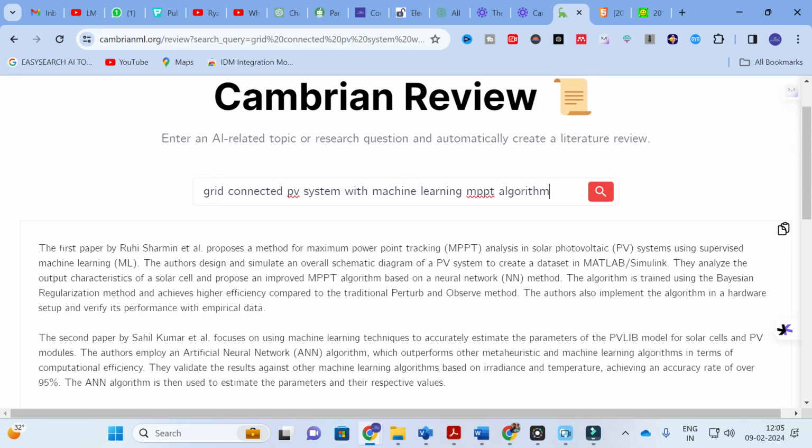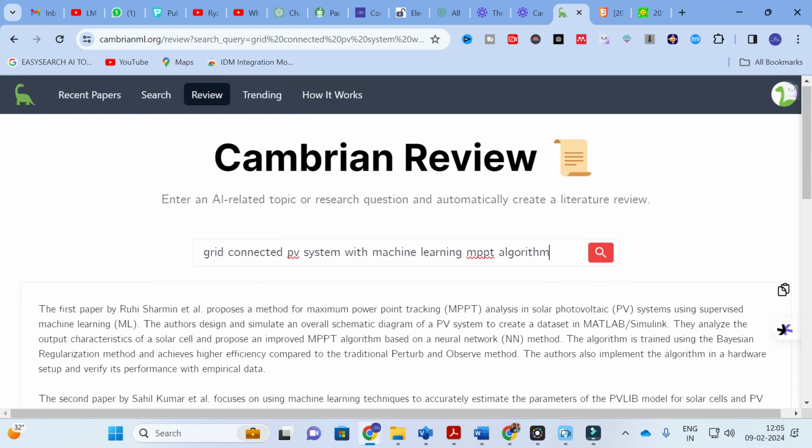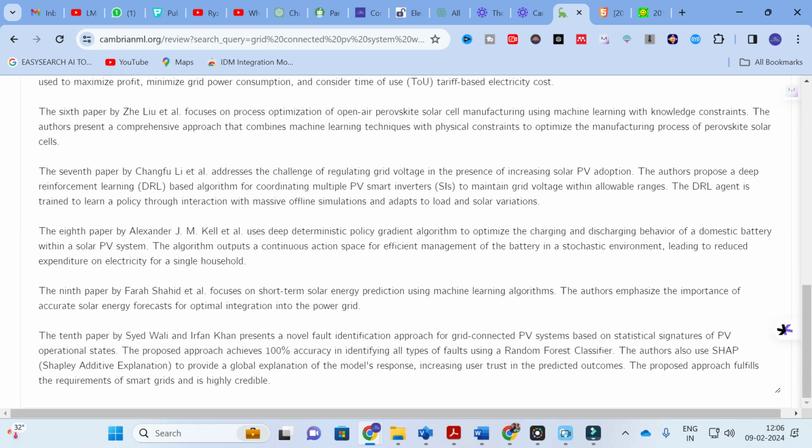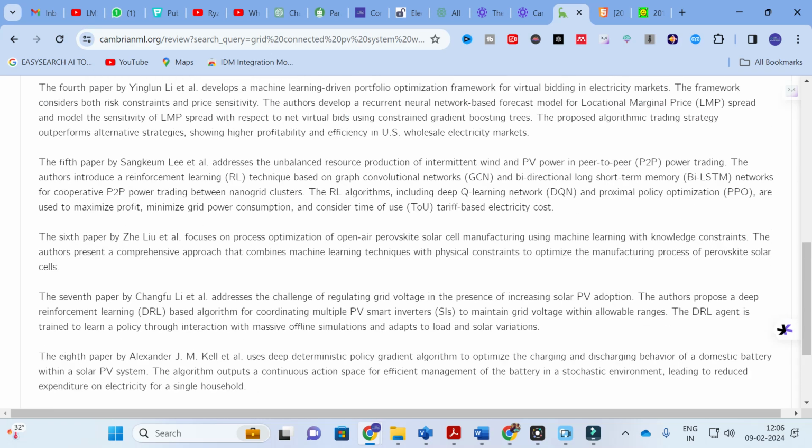Here you can see that the literature review will be generated. The first paper by Ruhi Sharman et al. proposes a method for maximum power point tracking in solar PV system using supervised machine learning. The authors design and simulate an overall schematic system of a PV system to create a data set in MATLAB Simulink. So like that, 10 different papers are taken into account and it will generate a literature review for us.